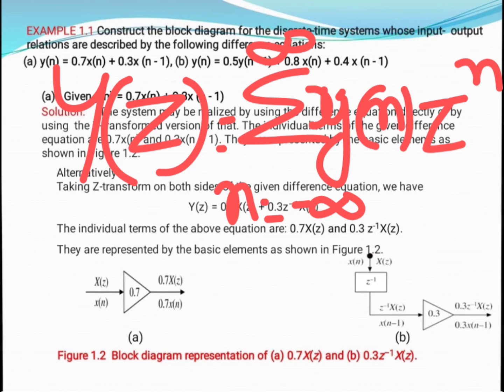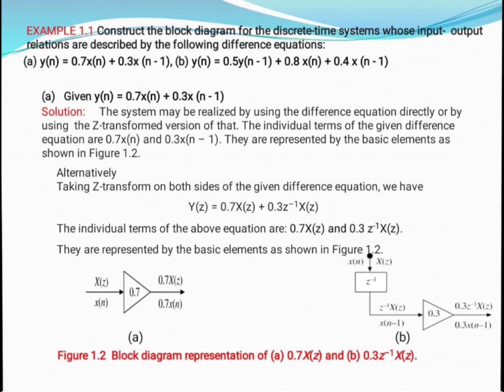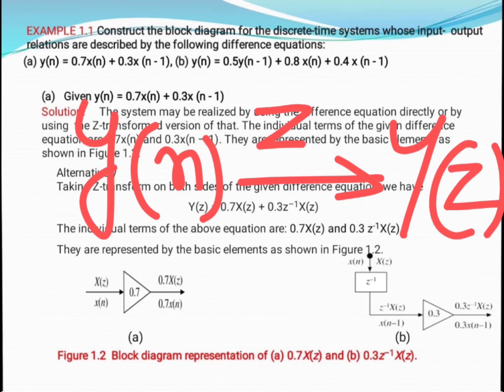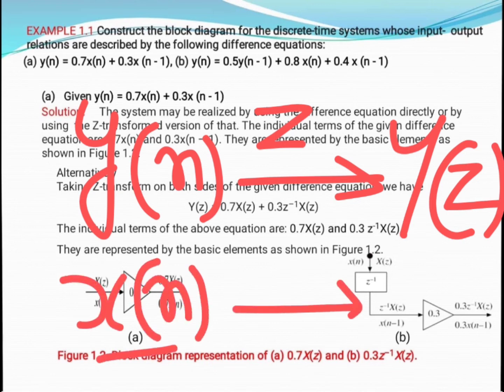So here we took directly the transformation method. If we want the transformation of y of n, when we take the Z transform, it simply changes into capital Y of z. Now when we want the transformation of x of n, which is a time domain expression, we need to convert it into a frequency domain expression with the help of the Z transform method. After solving for the Z transformation, we can have X of z.